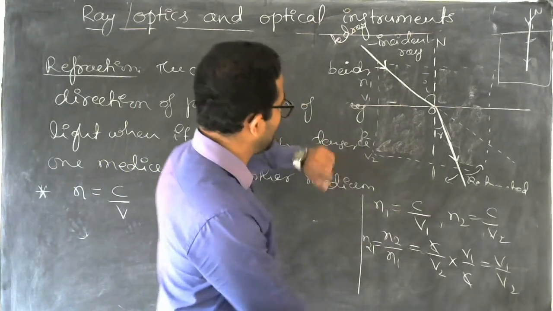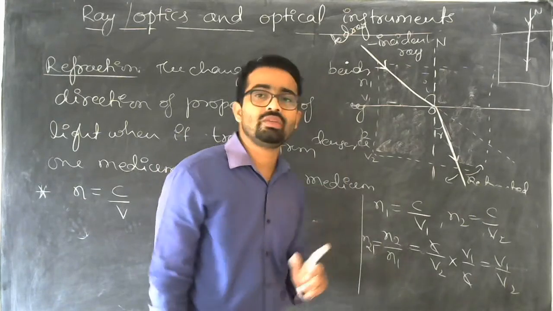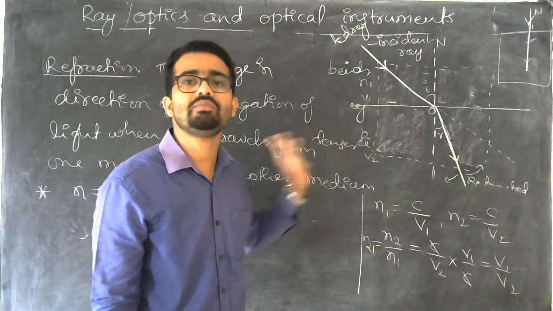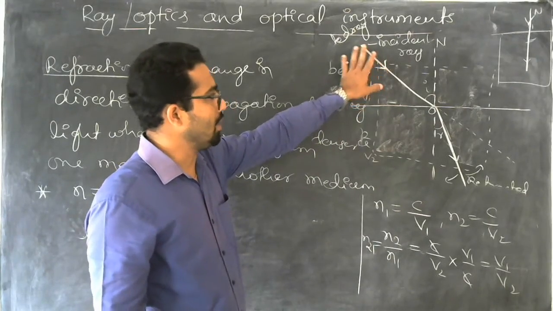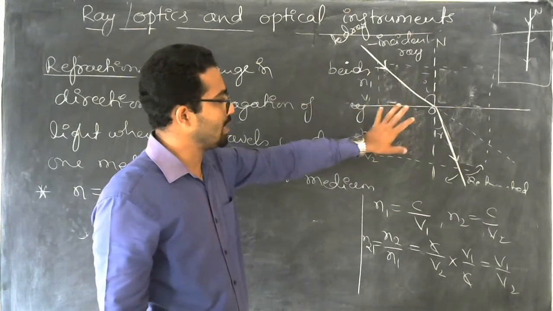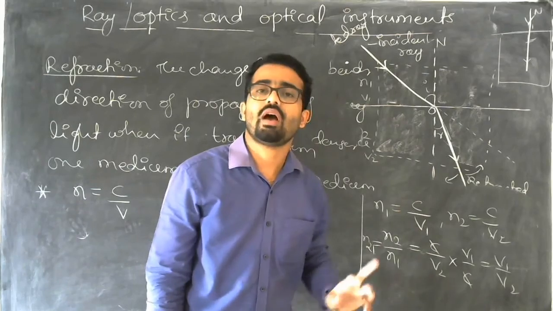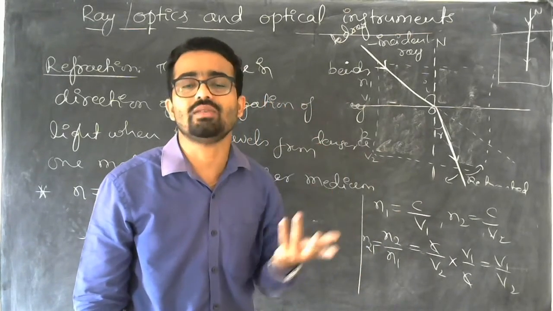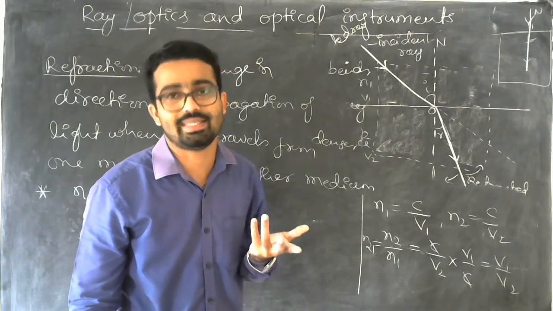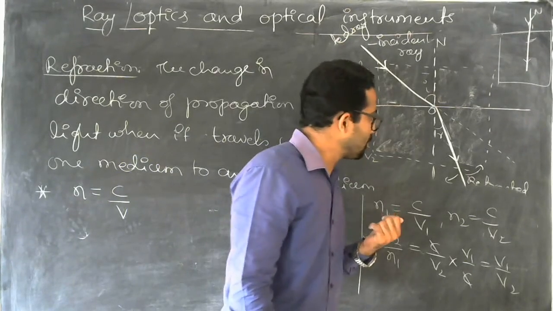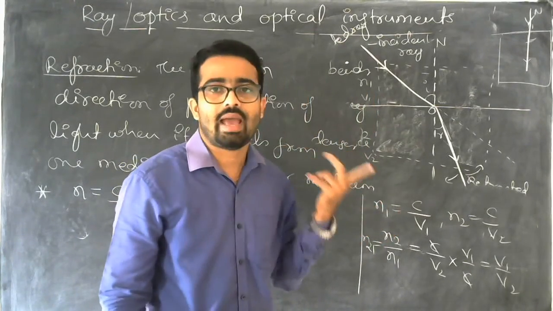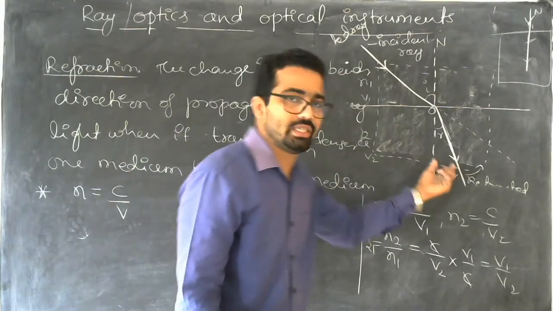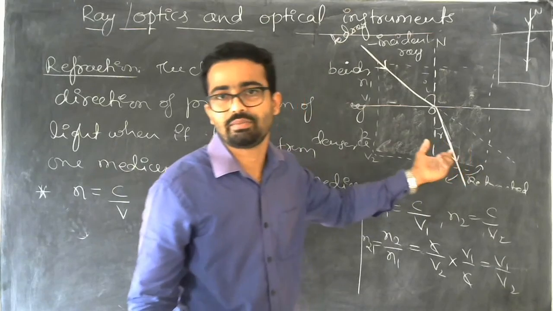We can observe that there is a change in the velocity of light. Why does it change? Because the medium changes. It was traveling in one medium and has to travel in another medium of a different refractive index. Different media have different values of refractive indices, and that is why its velocity varies and it bends.